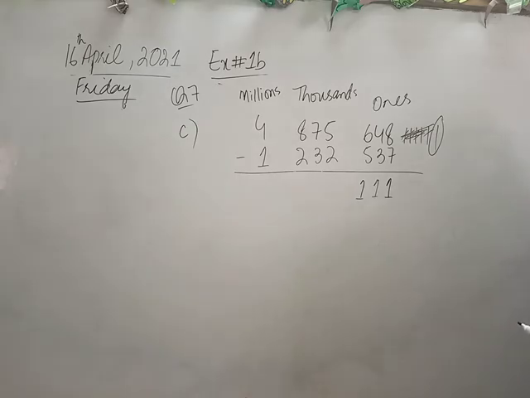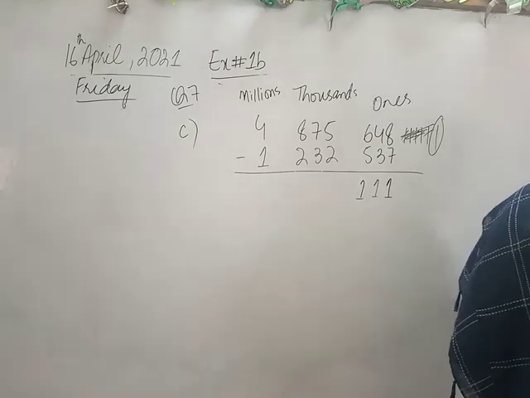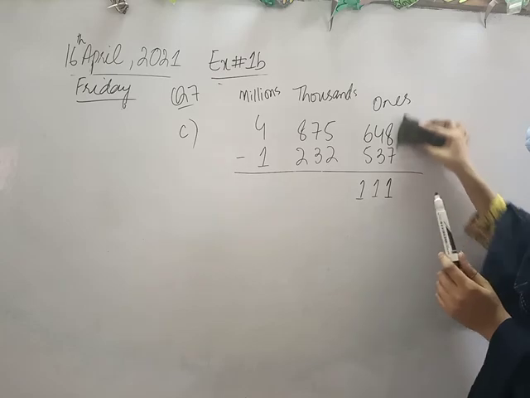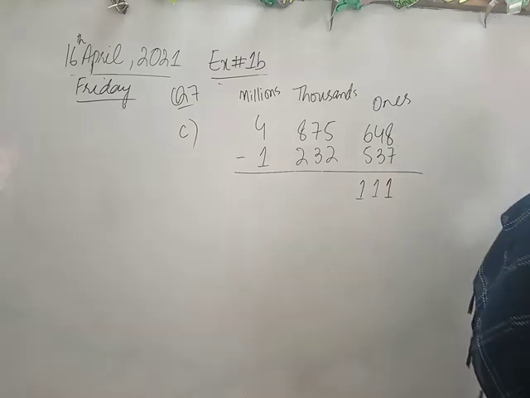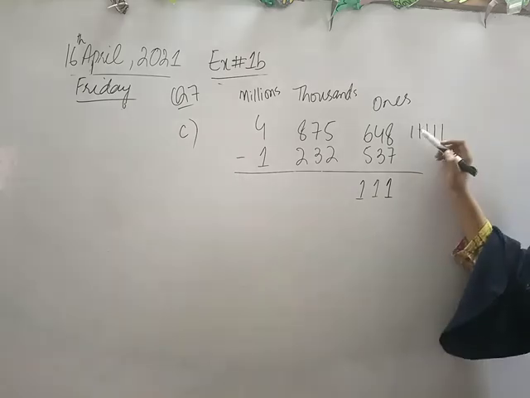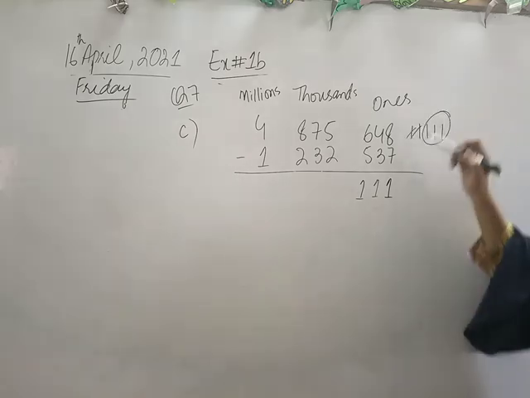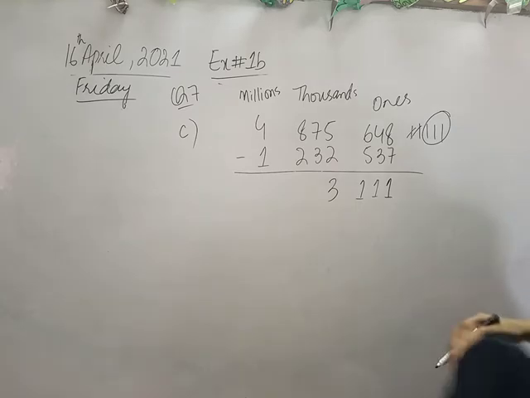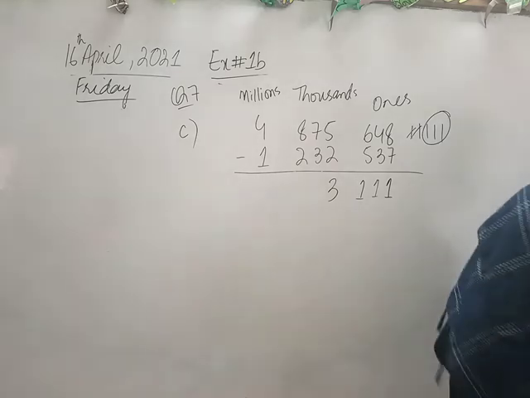Now the next number, which is 5 minus 2. 5 minus 2. 1, 2, 3, 4, 5. And we will subtract 2. So in total I have 3.